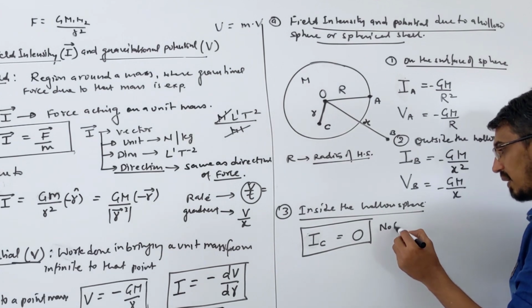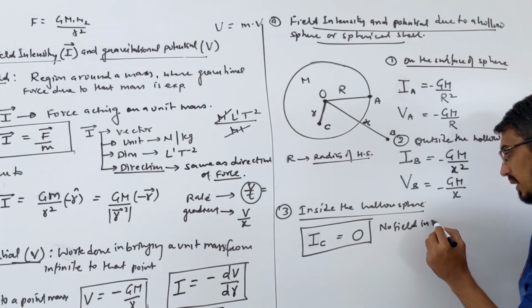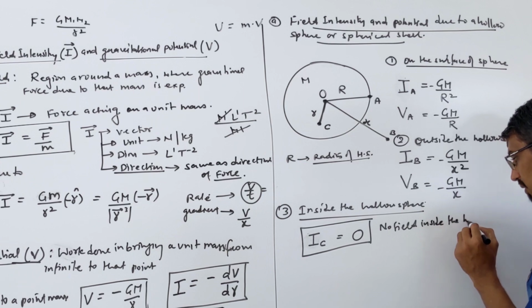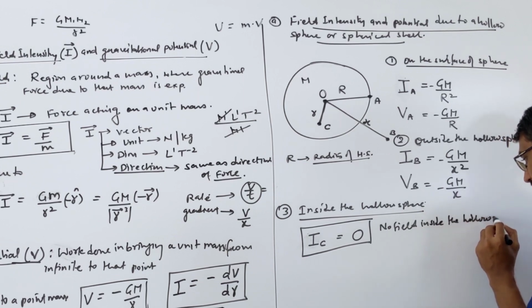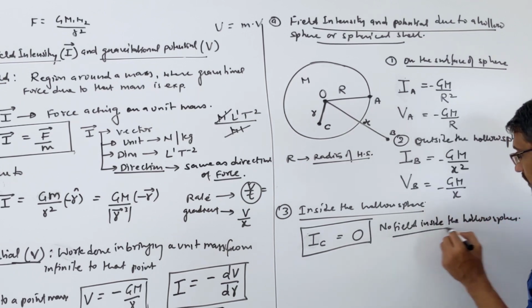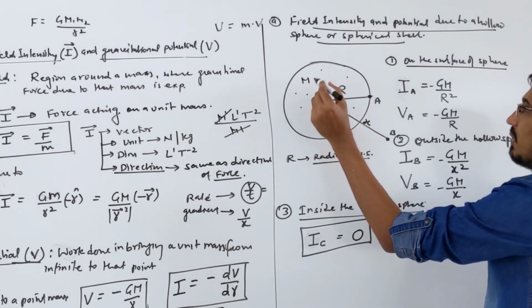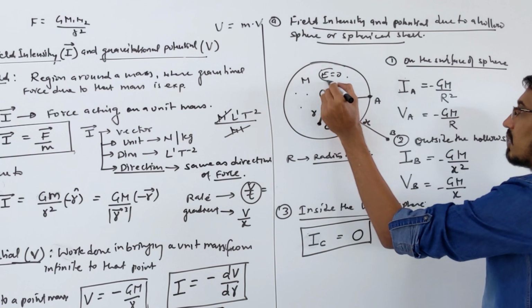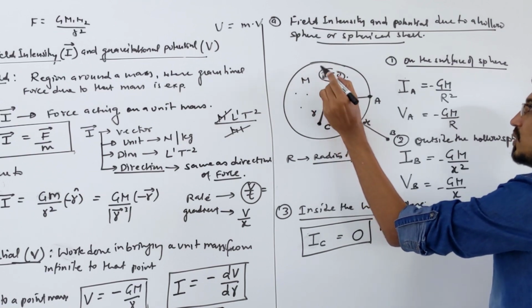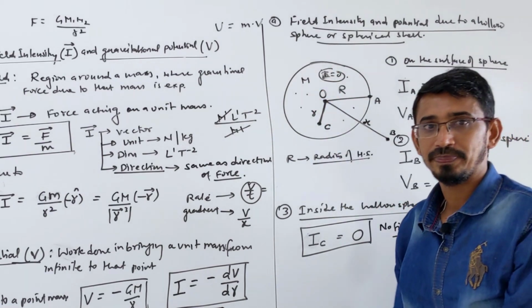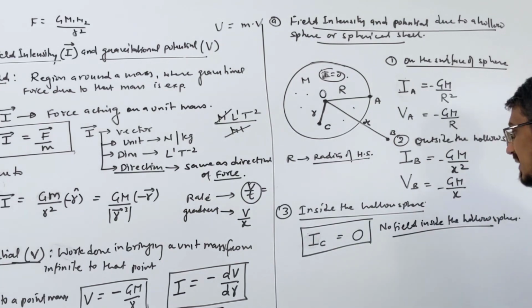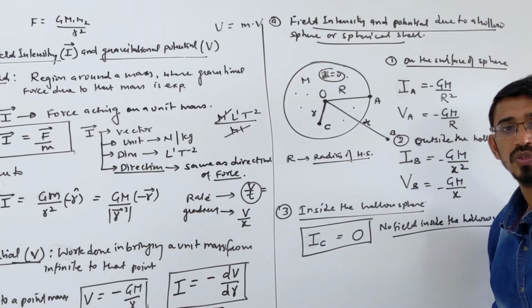So no field inside the hollow sphere. At any point I ask you, this point, that point, that point, the field will be what? 0. Inside this, the intensity I is what? 0. Now if intensity is 0, then what happened to potential?